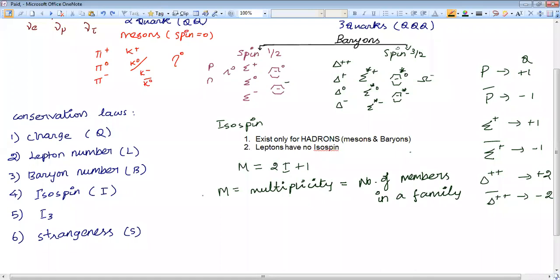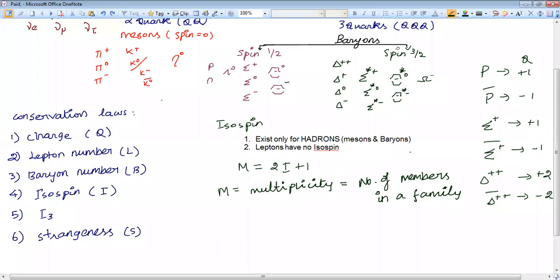So M is multiplicity. Multiplicity, in the sense, is the number of members in a family. That's why I asked you to write in this format. If we consider the sigma plus family, multiplicity is 3. For the delta family, multiplicity is 4. For the cascade family, multiplicity is 2. For omega, multiplicity is 1.